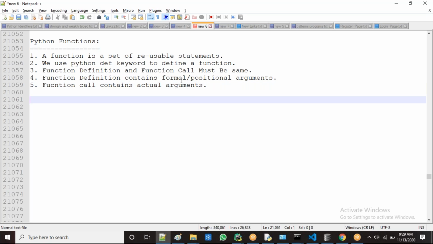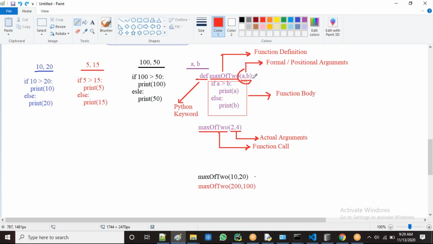Then why do we use the formal arguments and why do we use the actual arguments? The formal arguments are used to implement the body. In the body implementation, we use the formal argument names. Whatever names we use as formal arguments, we use inside the function to implement the body. So by using formal arguments, we are only developing the body. Then how to execute the body? By using actual arguments.